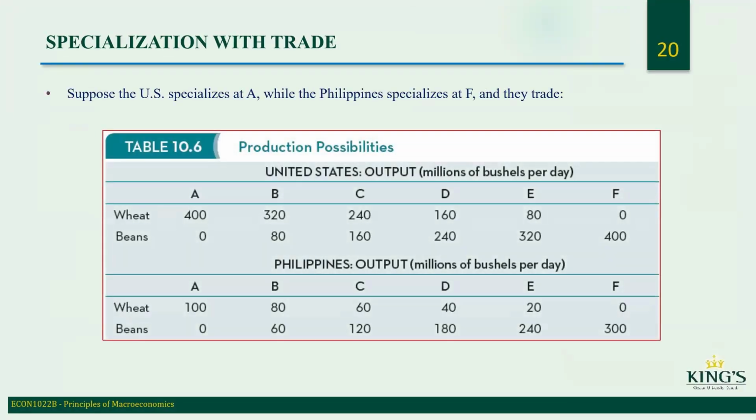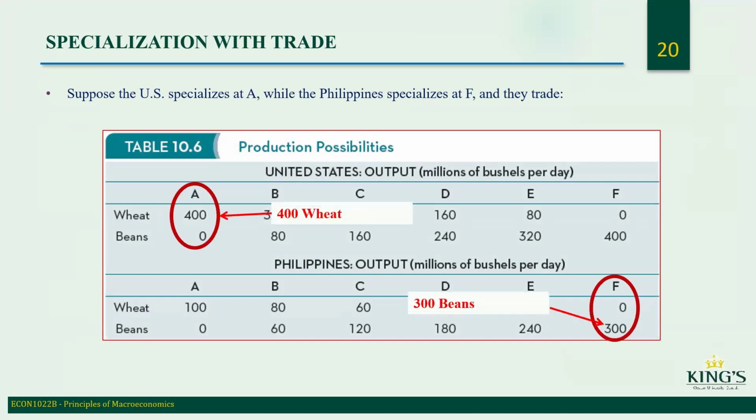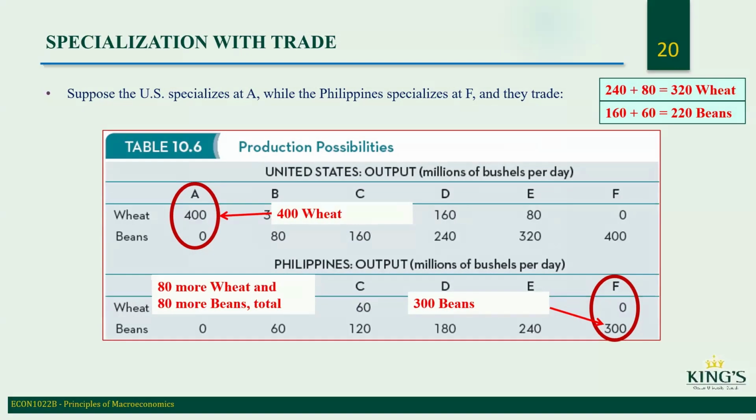Suppose the US specializes at A, while the Philippines specializes at F, and they trade. So in this case, they would produce 400 wheat and 300 beans if they specialize in trade. So that would be 80 more wheat and 80 more beans total.